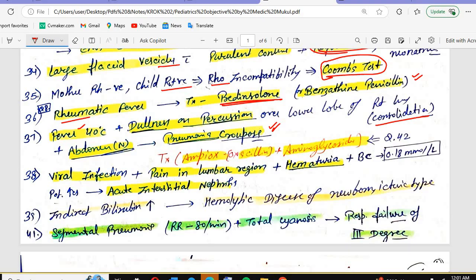A patient has a viral infection, pain in the lumbar region, plus hematuria. Blood creatinine level is 0.18, which is basically the normal range. Potassium is increased. So what is that condition? Acute interstitial nephritis. If the patient has a viral infection, pain in the lumbar region, and hematuria, that is acute interstitial nephritis. Tell me, what is acute interstitial nephritis?